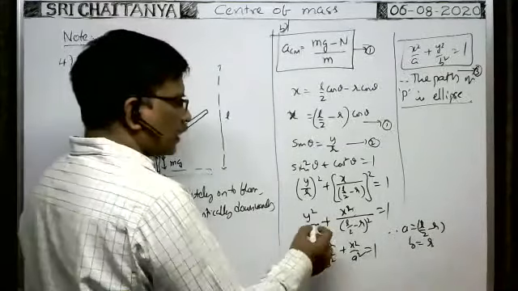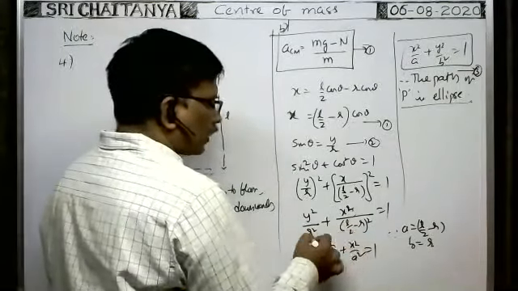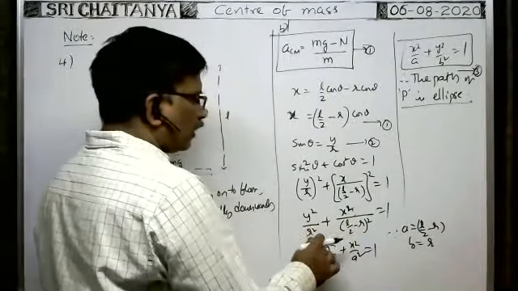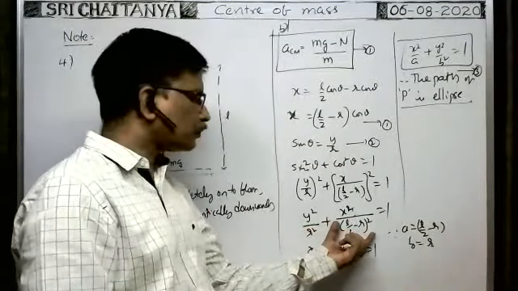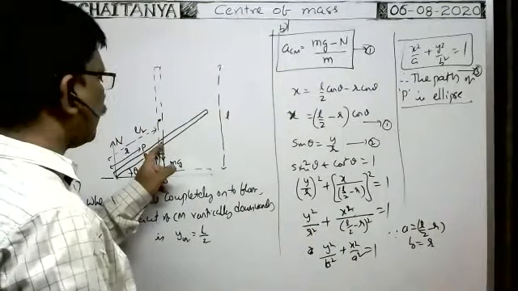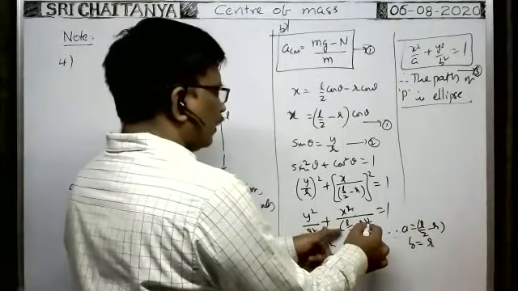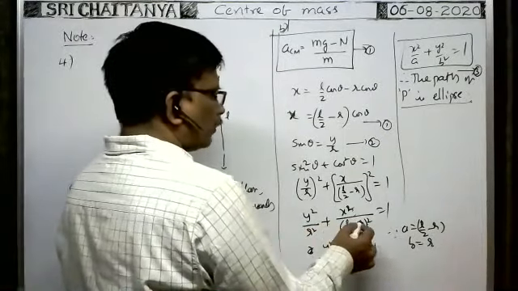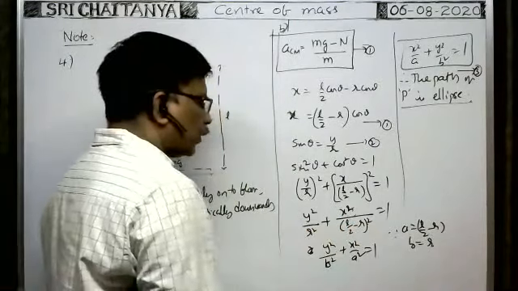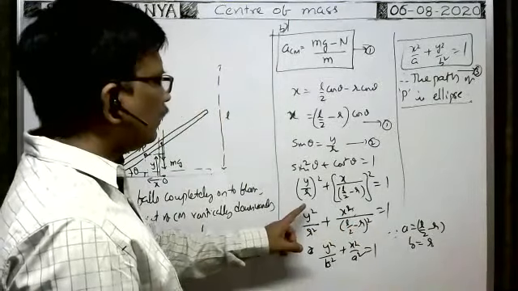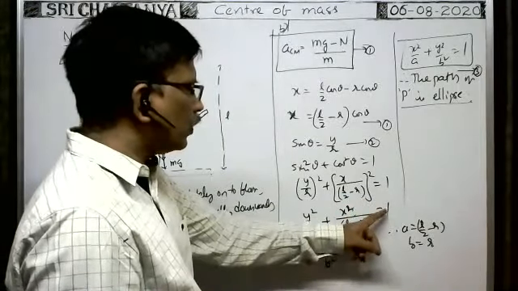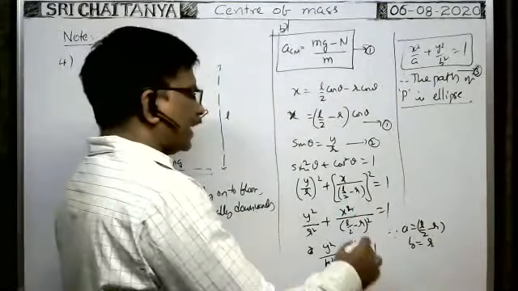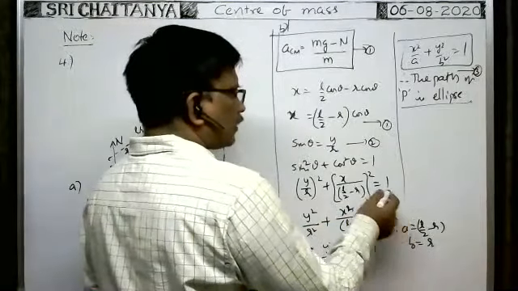Whenever these two are equal, if r is the midpoint of the rod, then these two are equal. This length and this length both are equal. When these two are equal, then x square plus y square is equal to r square, which you will get. X square plus y square is equal to r square means that is the circular path.